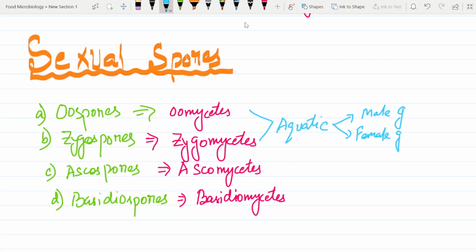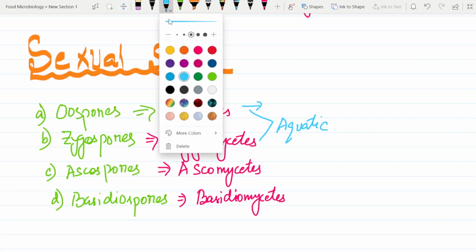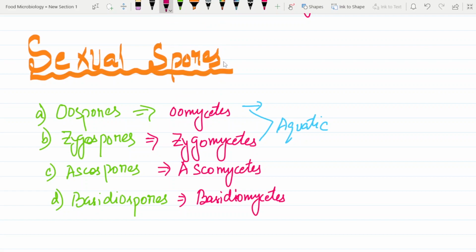Basically, not Zygomycetes, these Oomycetes. Oomycetes are formed by the union of male gamete and female gamete.